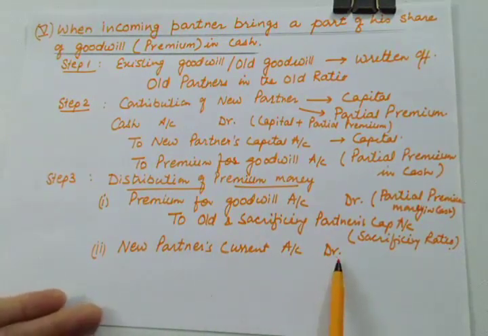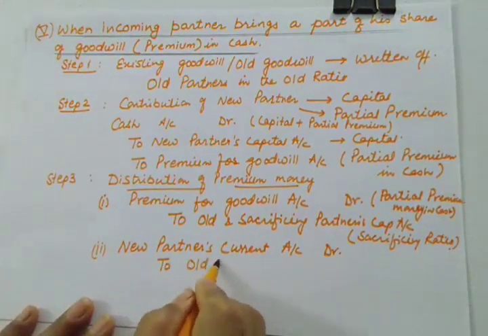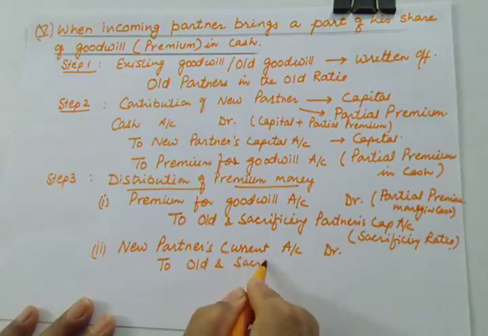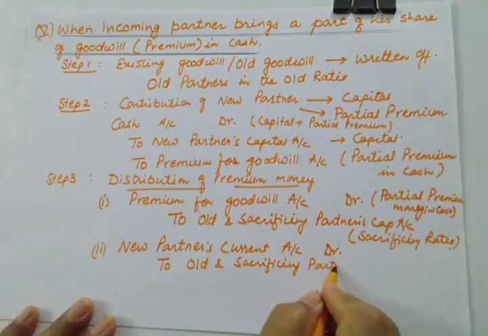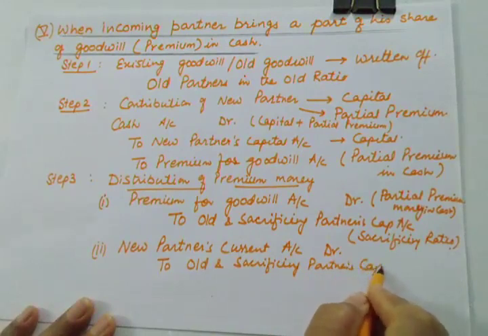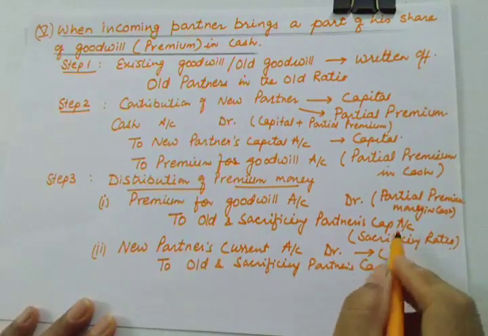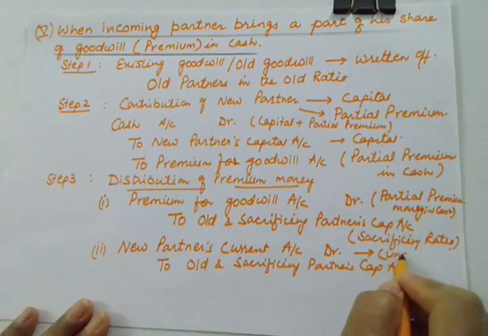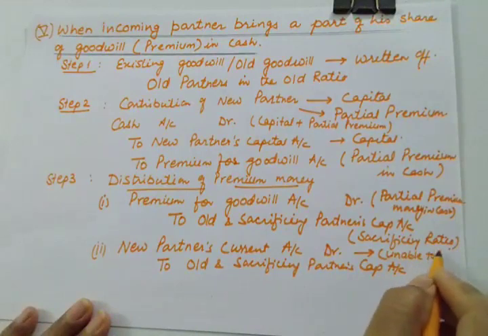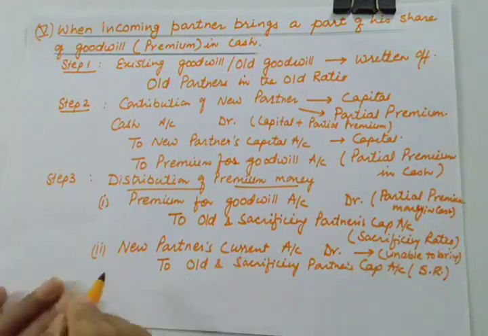We'll remove this current account. So to old and sacrificing partners' capital account, and this with that part of premium which he is now unable to bring this money, and again this is to be distributed in the sacrificing ratio.